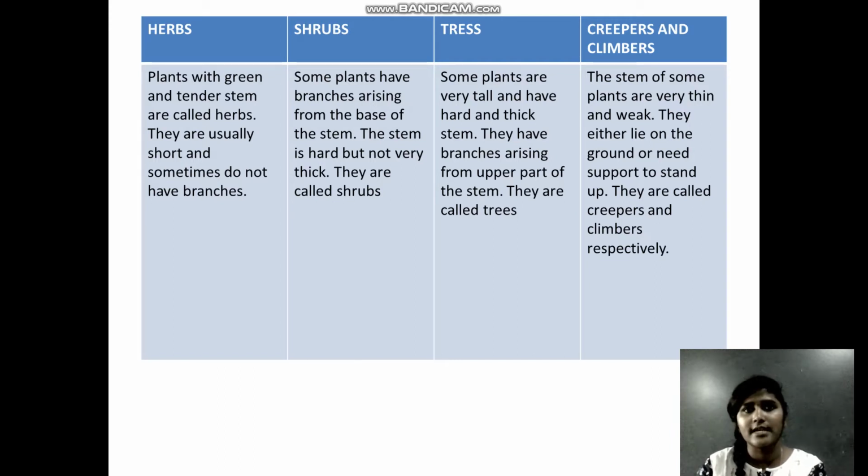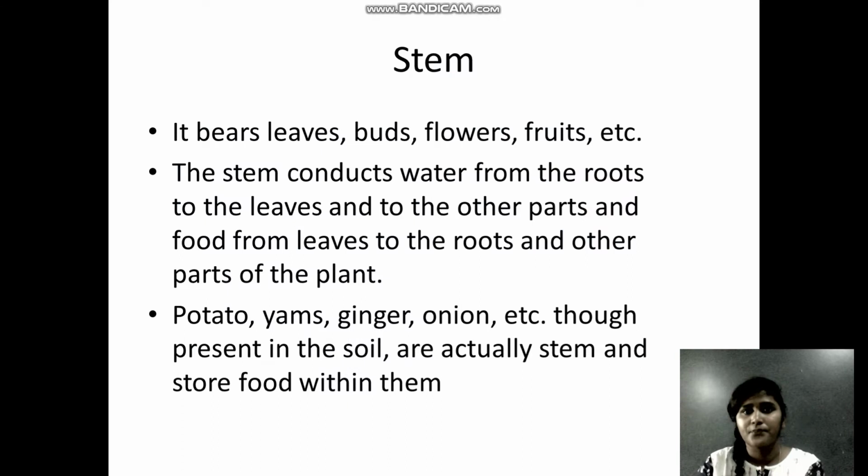So let us look at the plant now. We will look in depth at the different parts of the plant. The first part that we are looking at is the stem. What does the stem contain? The stem will contain leaves, buds, flowers, fruits, etc.